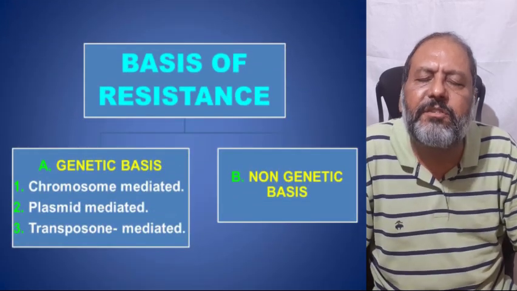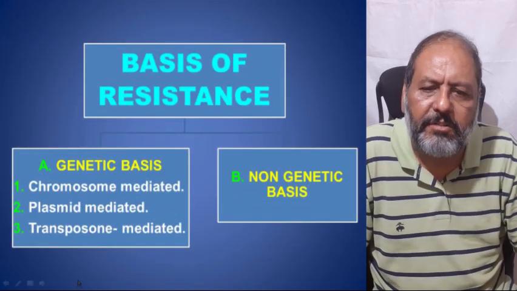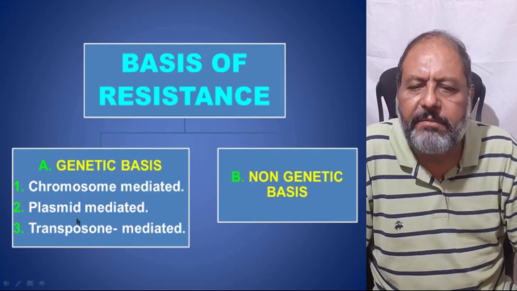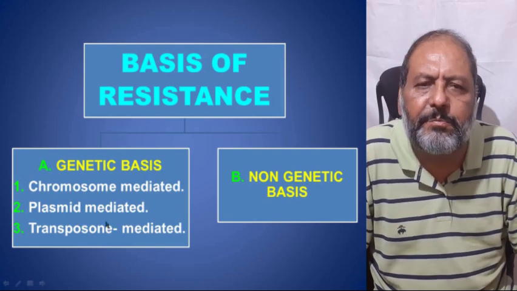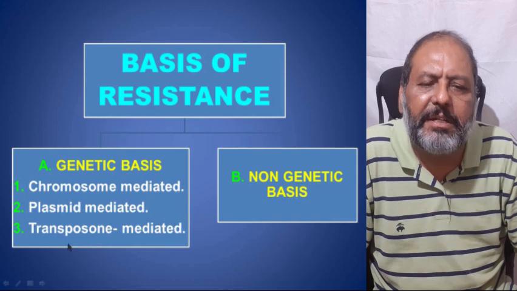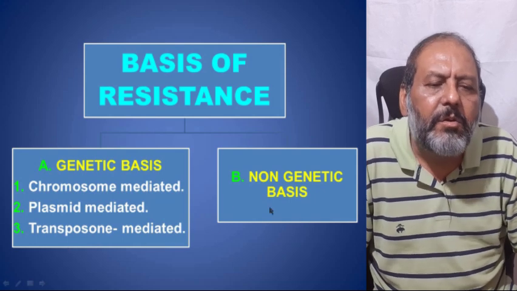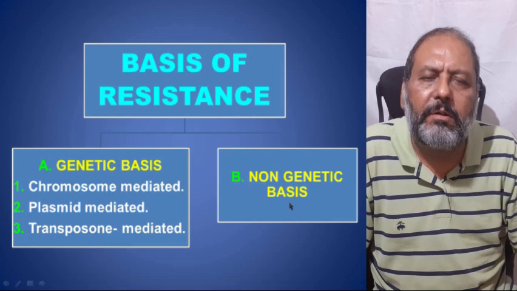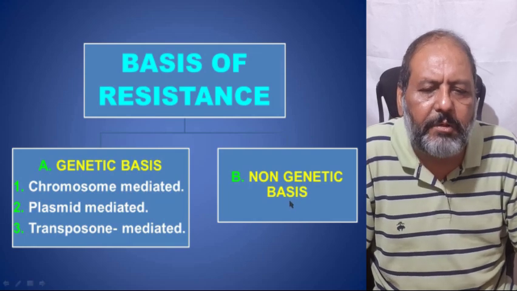Now, basis of the resistance, there are two bases of resistance. One is genetic, as the name suggests, one can understand that it is chromosome mediated, plasmid mediated, transposon mediated. And the other is the non-genetic basis, that has got no role with the genetic transfer.